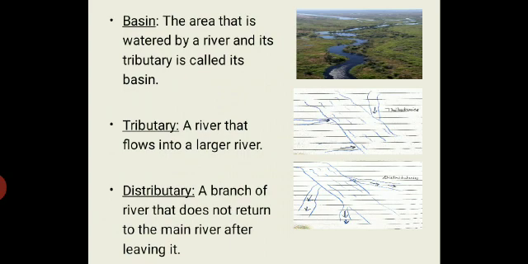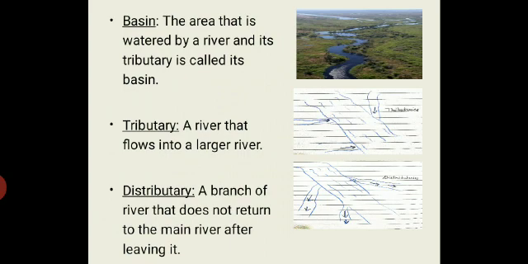Now let's recapitulate these three terms. Number one is basin. Basin means the area that is watered by a river and its tributaries. Then comes tributary. Tributary means a river that contributes its water into a larger river.